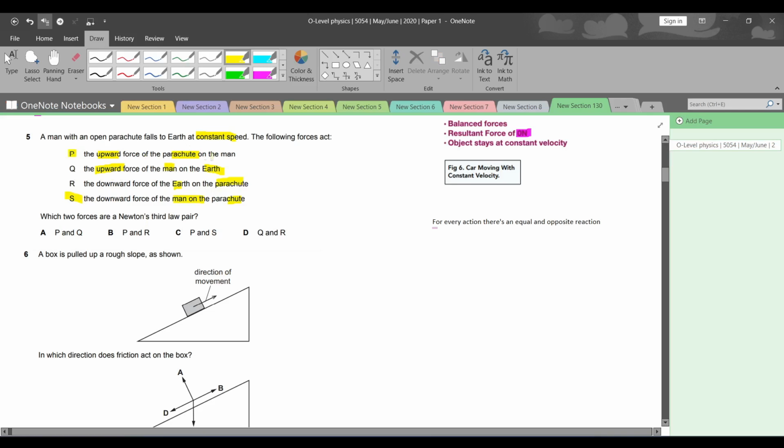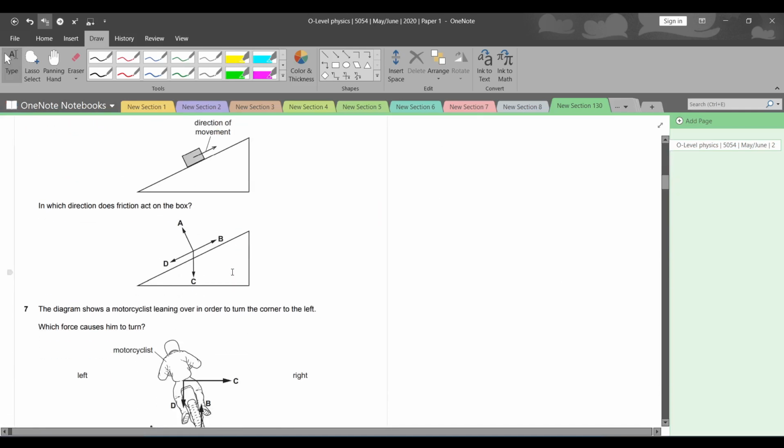The upward force of the parachute on the man and the downward force of the man on the parachute. So they seem like opposite in direction लग रहे हैं हमें, and they seem like the same in magnitude. ठीक है ना? So C is the right answer.